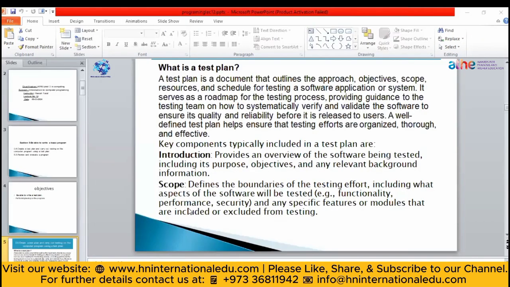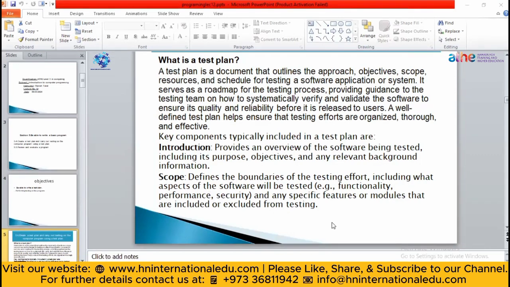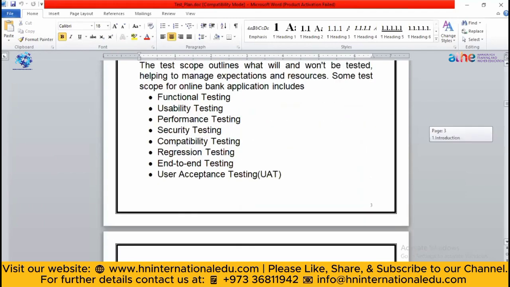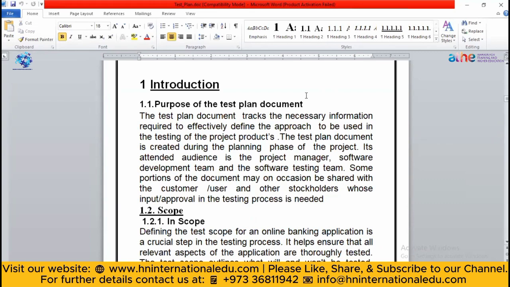So the first thing that we need to write is the introduction part. Here you will provide an overview of the software. It can include the purpose. So the first part is the introduction. If I open this test plan here, in the introduction part, what is written here is the purpose of the test plan.